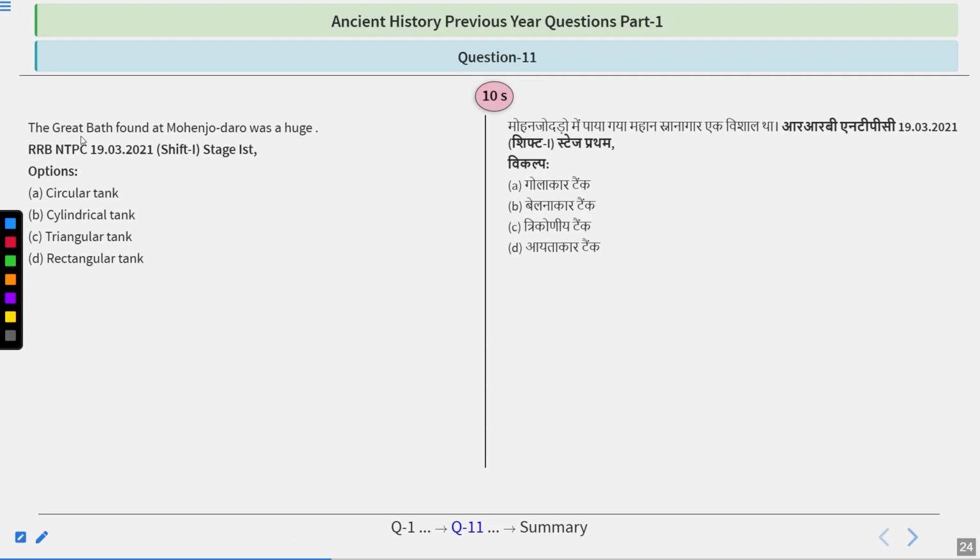Very important, guys: the Great Bath, where you will find a lot of questions. The Great Bath found at Mohenjo-daro was a huge... The options are circular tank, cylindrical tank, triangular tank, or rectangular tank. First you answer this, then we will discuss it.